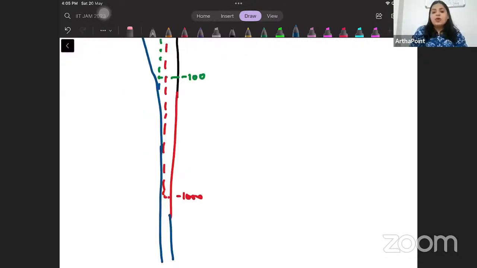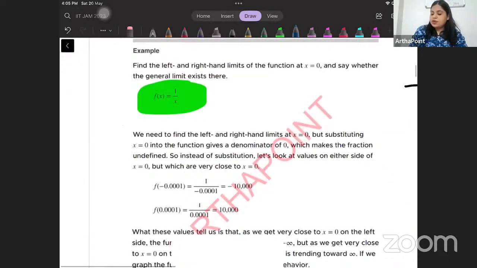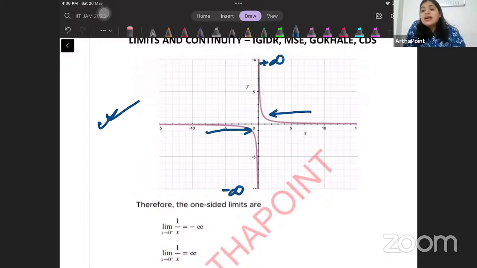If I were to draw this function, it will look something like this. So the one-sided limits are not equal. Going from the negative side gives you minus infinity, and going from the positive side gives you plus infinity. Since these one-sided limits are not equal, we cannot say that the general limit exists. So we will say that the general limit does not exist. DNE means does not exist.